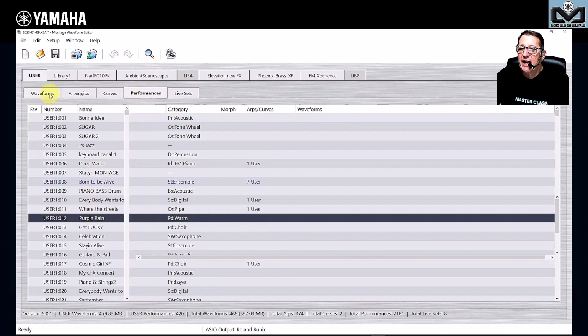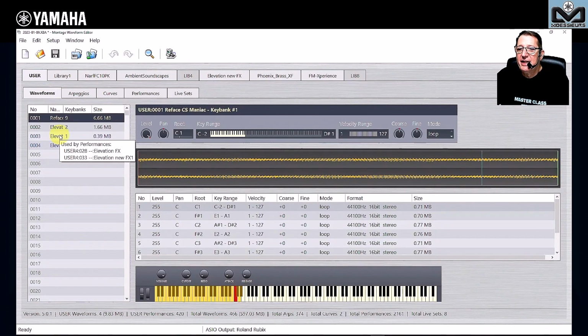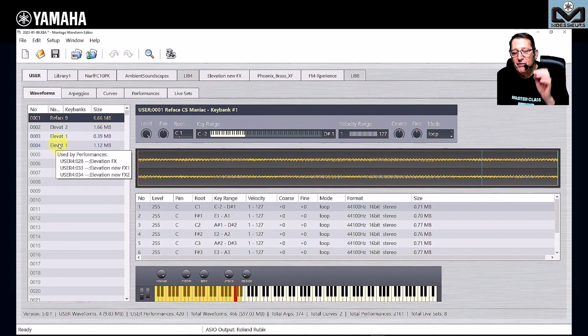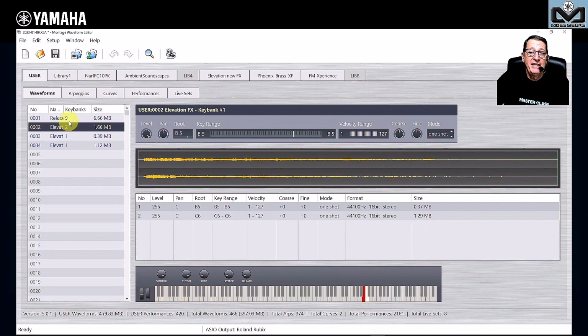And you have the same way here, you have the information. See here, my samples are used by this performance because they have copy elevation. I did it especially for this video because I want to show you this. This is the same ID for the samples. If they are black, they are not used. So they take place for nothing, except if you want to keep them for something else, another project.